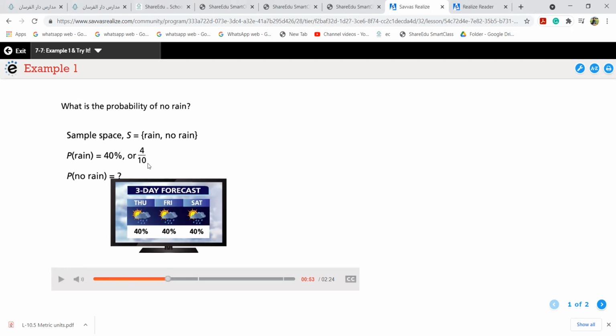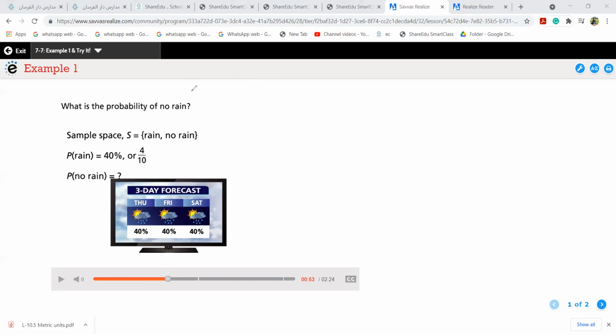That means 4/10. When you do 40%, what is 40%, girls? 40% means 40 over 100, because this is a percentage, you have to say everything out of 100. The 0 and the 0 can be cancelled and we are left with 4 over 10, or divide both numbers by 10 and you get 4 over 10. So you have 4 over 10 here. This is the probability of rain. Now the probability of no rain, look at it.